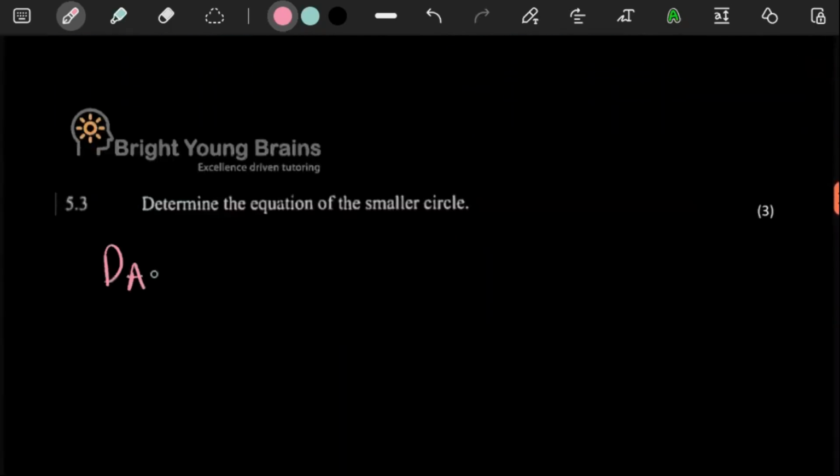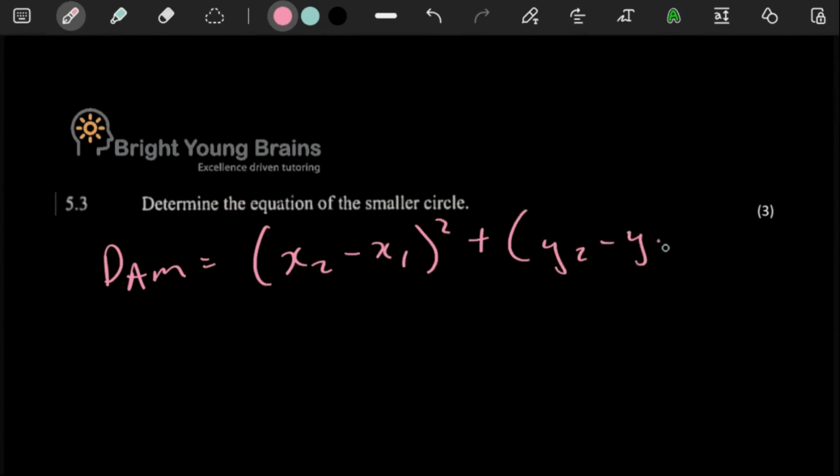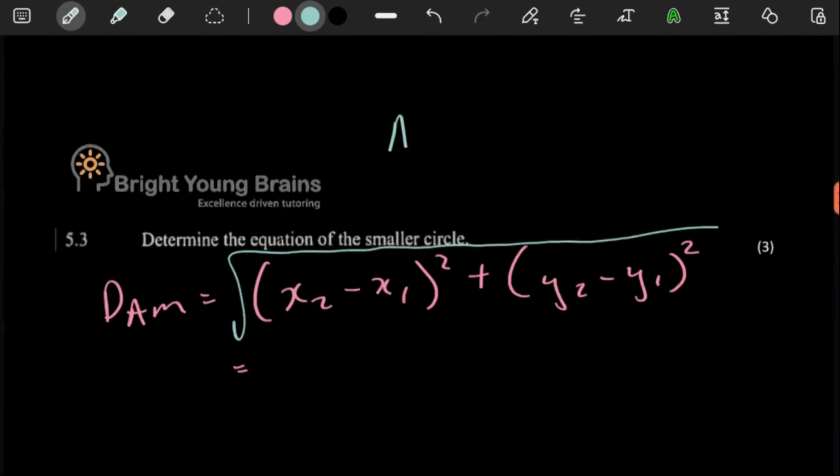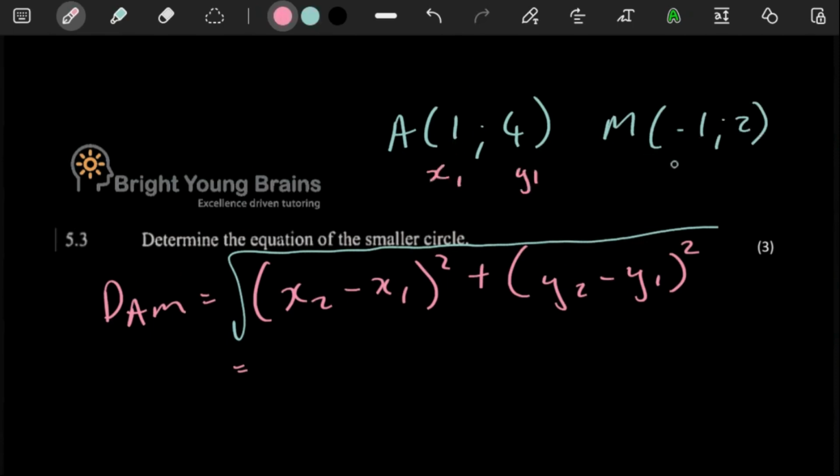The distance of AM, it's like x2 minus x1 squared, y2 minus y1 squared. Remember, with the distance formula, these are interchangeable. If you swap these, you can also just swap those. And then this is under a square root symbol. So here A is 1 and 4. M, it's negative 1 and 2. So with this being said, this is like x1, y1, x2, y2.